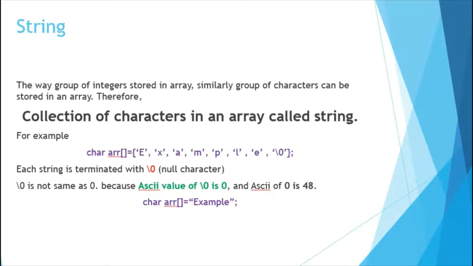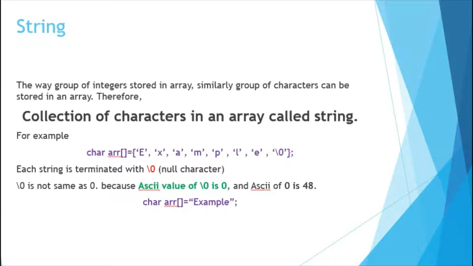If the data type of integer can be stored in an array, then we can also store the data type of character in an array. So the data type of character stored in an array will be called a string, or we can say the collection of characters stored in an array is called a string.